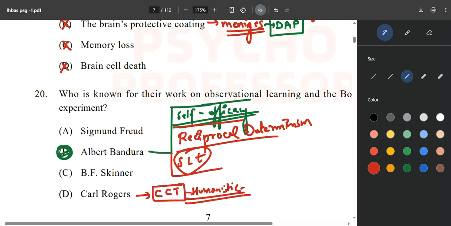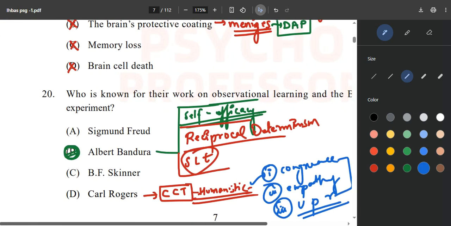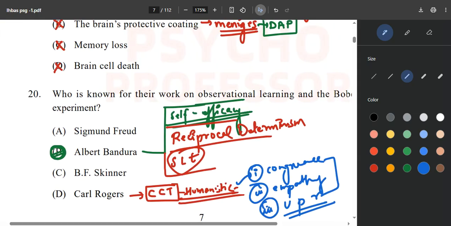The three primary conditions required are first congruence, second empathy, and third and most important, unconditional positive regard, UPR. These are the three primary tenets of Carl Rogers' client-centered therapy. Along with that, he talked about the real self and ideal self, and why we have psychopathology or behave abnormally: because there is no congruence between the ideal self and the real self.